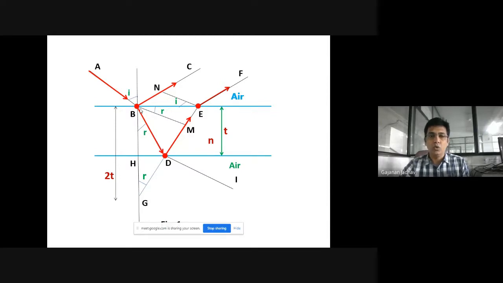So these are the two rays, that is BC and EF. If we find the path difference between these two rays, then we will be able to tell whether that thin film will appear bright or dark. So basically the brightness or darkness of that thin film depends upon the path difference between these rays.